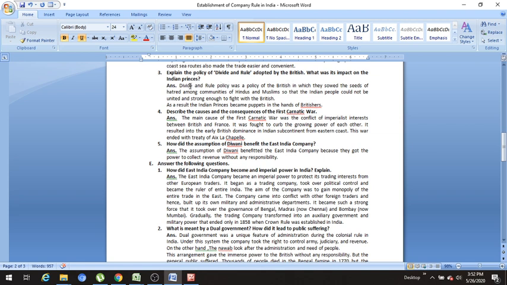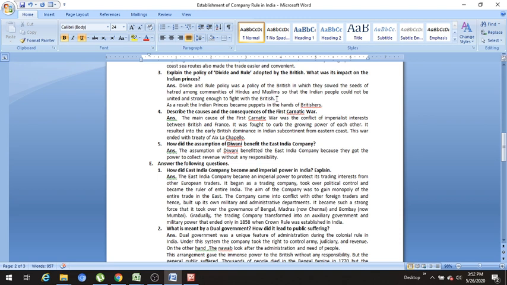So first, divide and rule policy was a policy of the British in which they sowed the seeds of hatred among communities of Hindus and Muslims so that the Indian people could not be united and strong enough to fight with the Britishers.